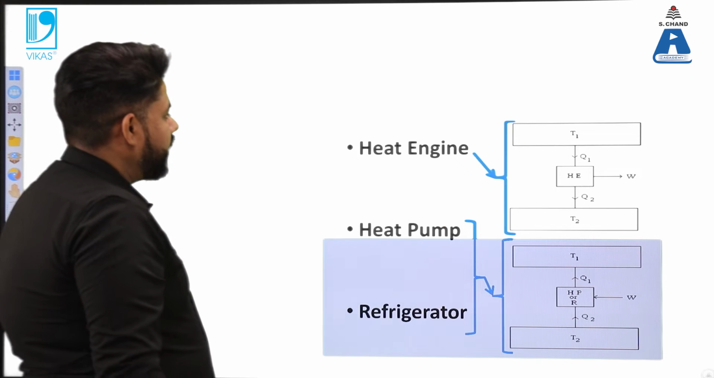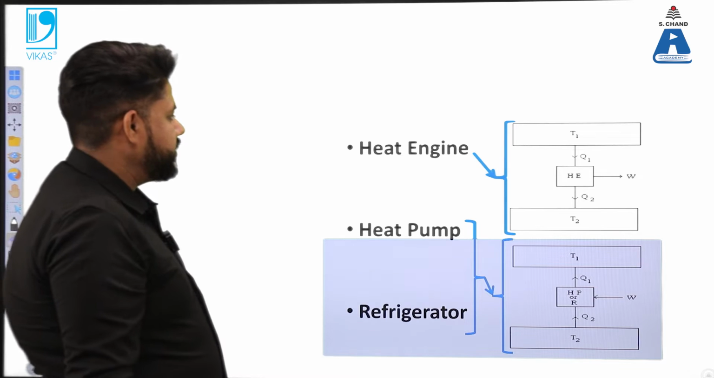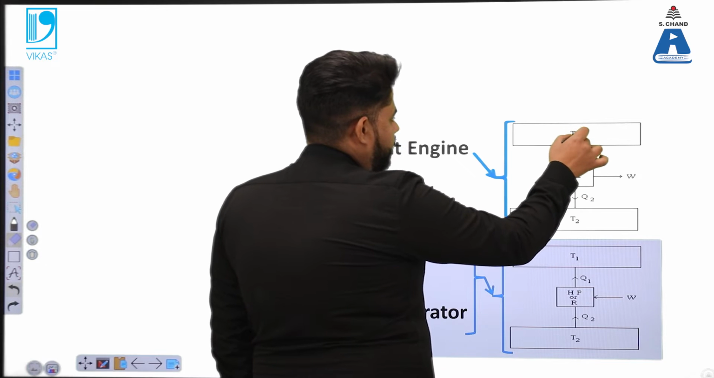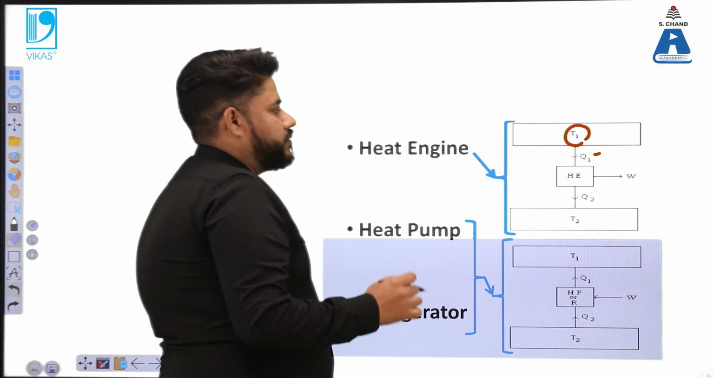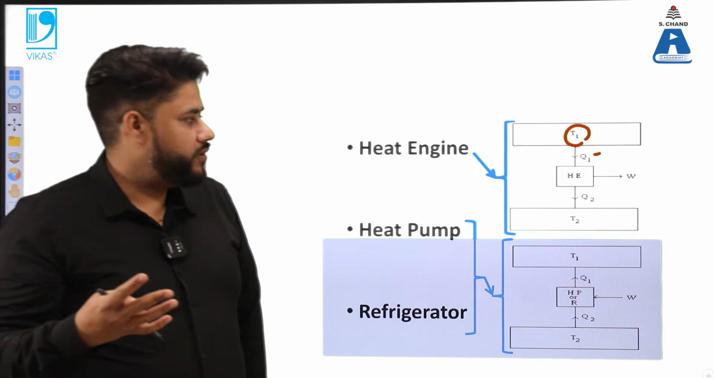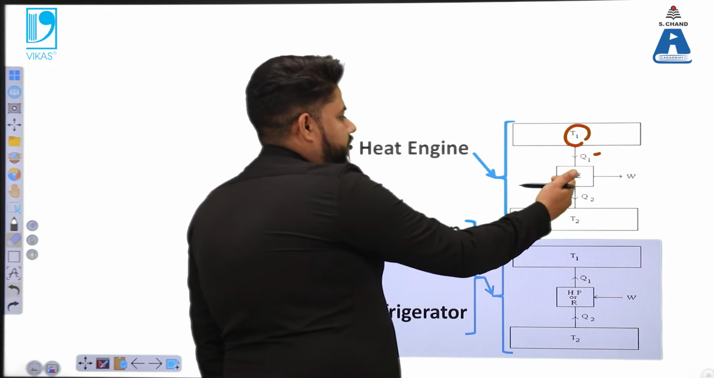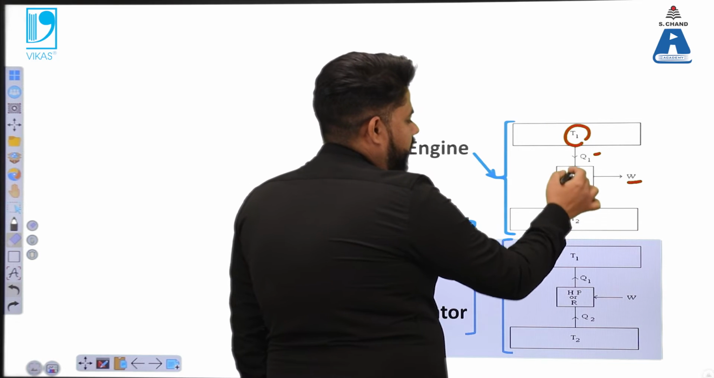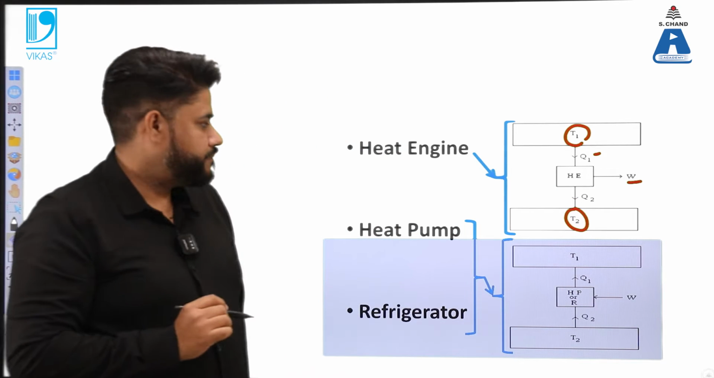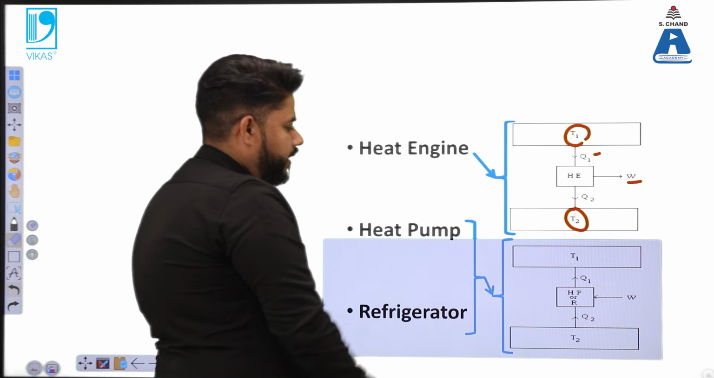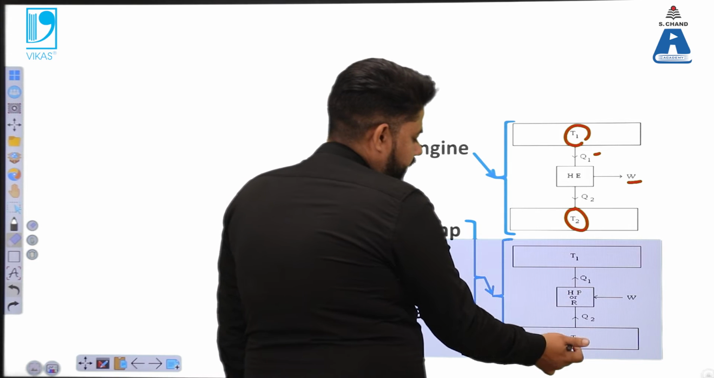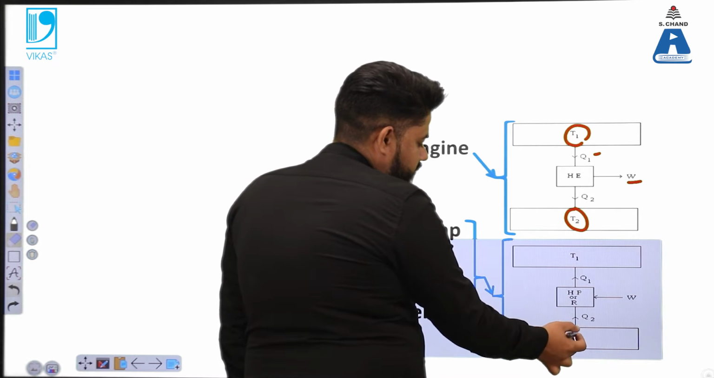So if I look at the first one, heat engine. Heat engine is that particular device that takes the heat from a region which is at a higher temperature value, converts that heat into work, and rejects that heat into the sink. Sink is that lower temperature region. Whereas heat pump and refrigerator are the two categories in which the heat is extracted from a particular region.